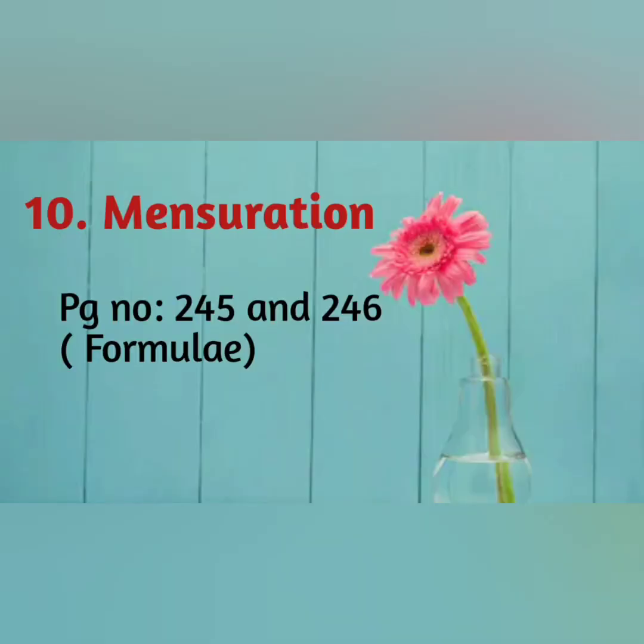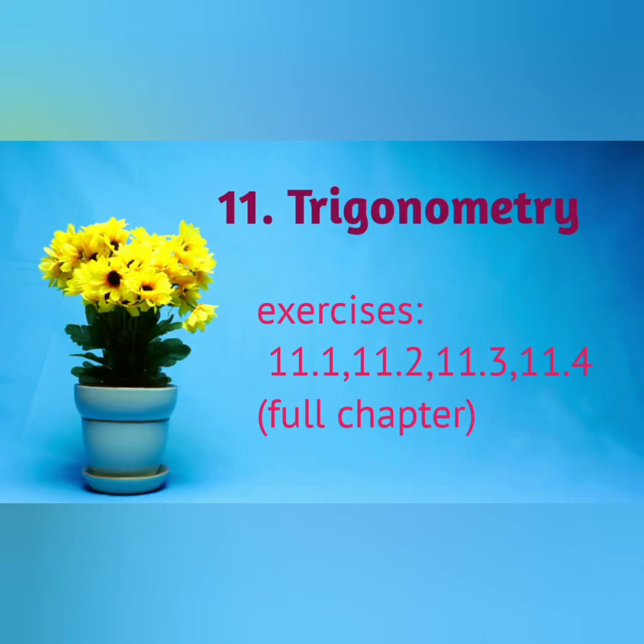10th chapter is mensuration. In this 10th chapter, all exercises are deleted for this academic year. So you need not prepare the exercise problems. Just you prepare the formulas on page number 245 and 246 only. 11th chapter is trigonometry. You should prepare the full chapter for the public exams. First, you learn the formulas: trigonometric ratios for some specific angles, trigonometric ratios for complementary angles, and trigonometric identities. Then you will practice the problems, then you will get a good score in public exams.